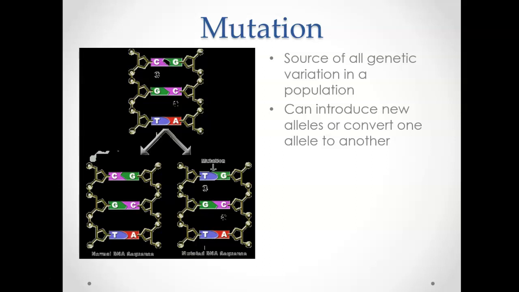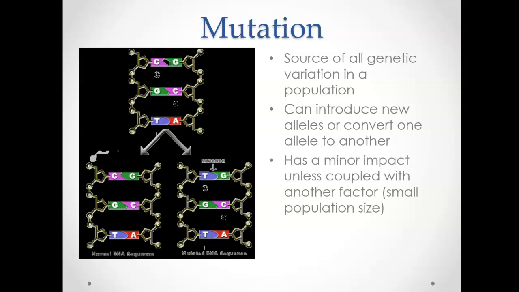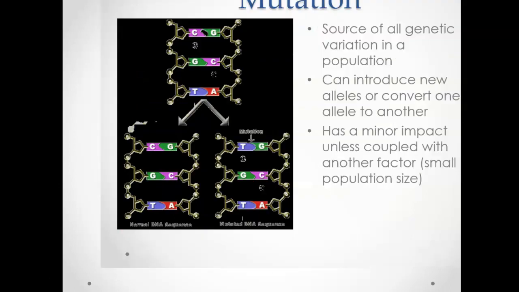So we can introduce new alleles. Mutation in and of itself has a very small impact. It takes a long time for a mutation to turn into a polymorphism, right? Remember, a polymorphism is where we actually see a large number of people have that allele. So unless you're talking about a very, very small population, it's not going to lead to changing allele frequencies rapidly. It would be over long periods of time.